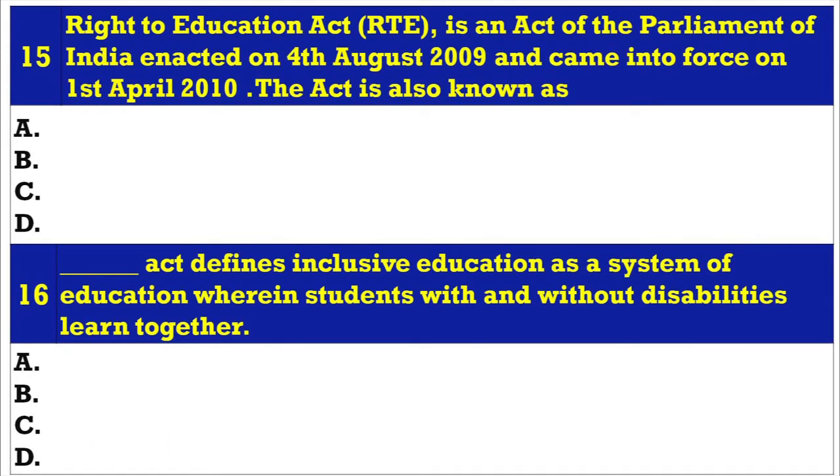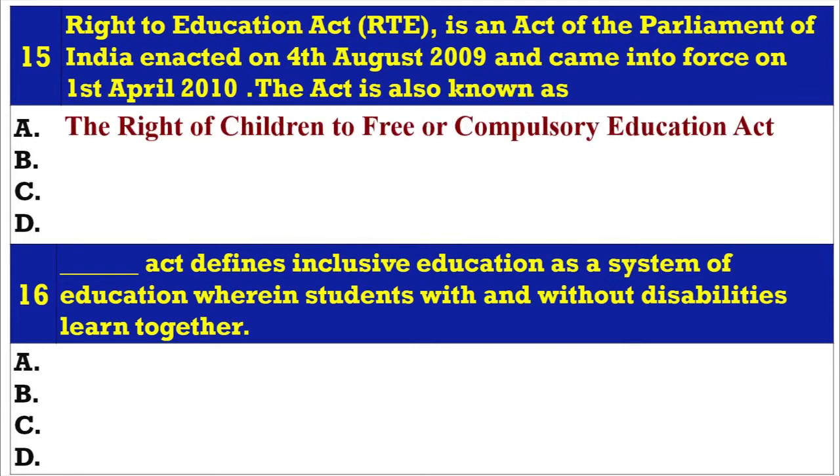Question 15. Right to Education Act (RTE) is an act of the Parliament of India enacted on 4th August 2009 and came into force on 1st April 2010. The act is also known as A. The Right of Children to Free or Compulsory Education Act.